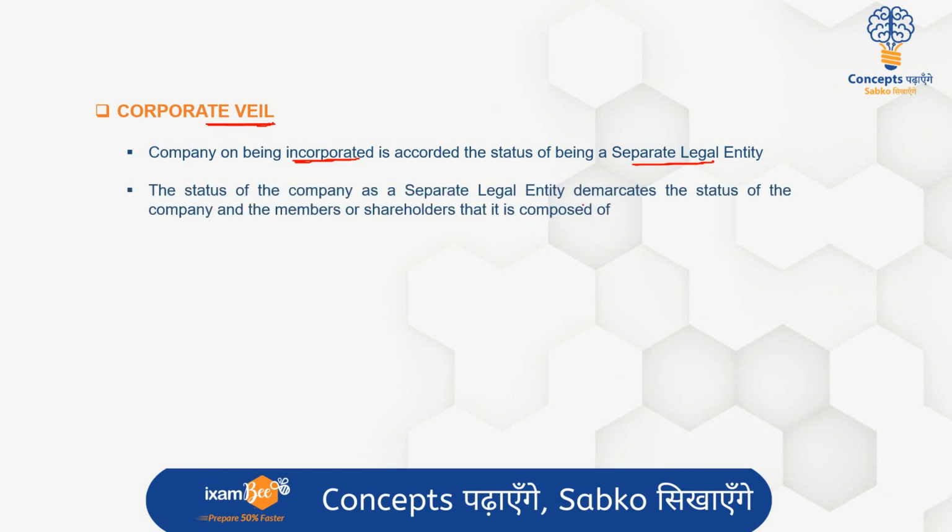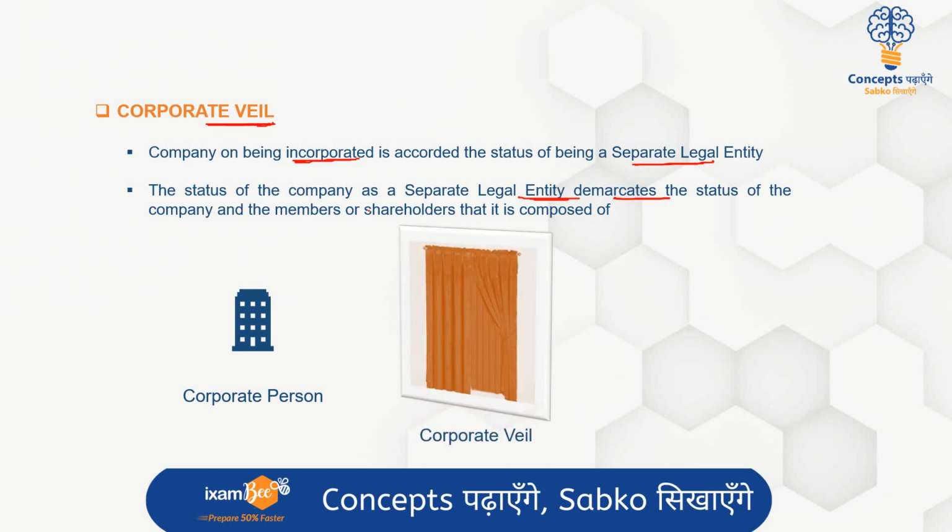So the status of the company as a separate legal entity is differentiating the status of the members or the shareholders and the company. Between the people who have formed the company and the company itself, a demarcation is created through the separate legal existence of the company. We know a company is a corporate person, it has a separate legal entity, and once it gets incorporated, a corporate veil, a curtain, is created between the company and the human agency, the shareholders or the members who have formed it.